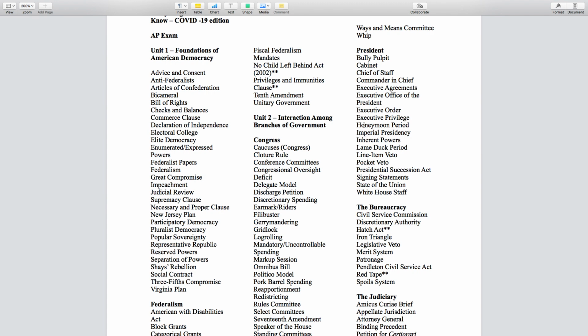The honeymoon period is the fact that when we elect a new president, when we get that president-elect, that president usually comes into office particularly popular. People are willing to say, okay, let's see what this person is going to do. There hasn't been any scandals yet or anything like that. So presidents tend to be particularly popular at the beginning of their presidency.